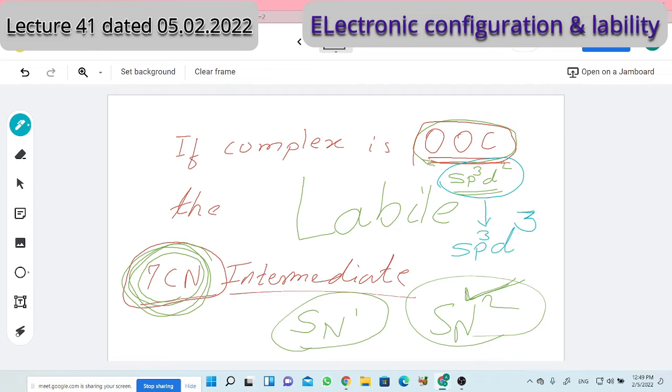D3. See, D3. This should be the hybridization for the intermediate. Is it possible? If the intermediate forms fast or readily, the reaction will also occur fast. So intermediate formation is a very critical step in chemistry, even in organic chemistry. If the intermediate forms easily, then the reaction will be fast. And when can it easily occur? If that third orbital, the extra orbital beyond the previous two, is readily available, vacant, and free.